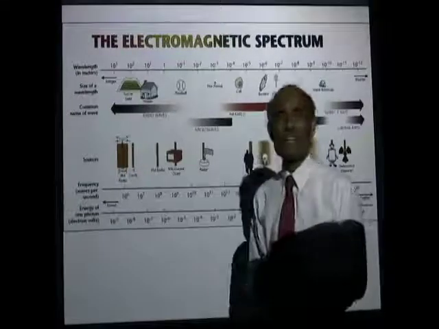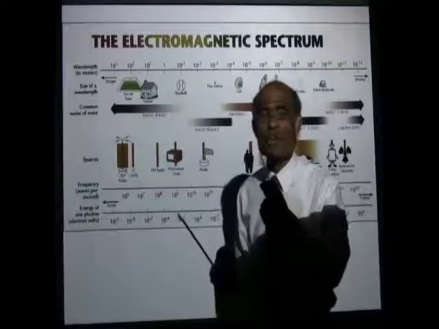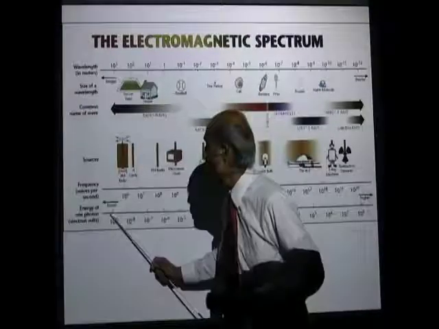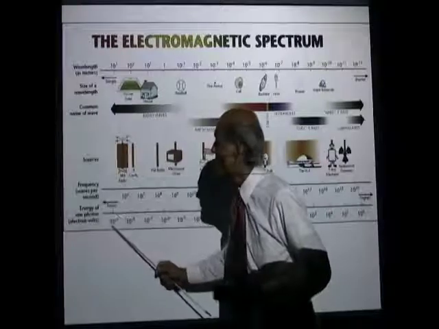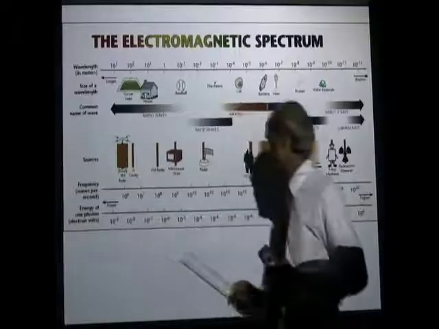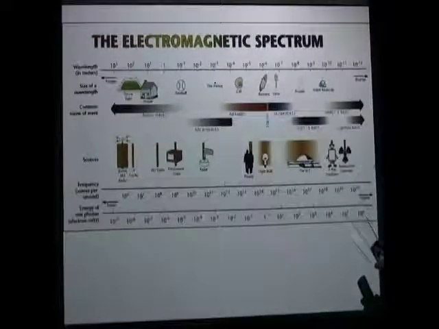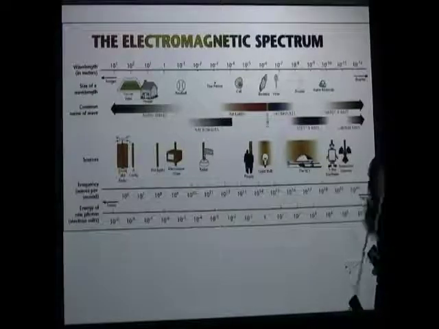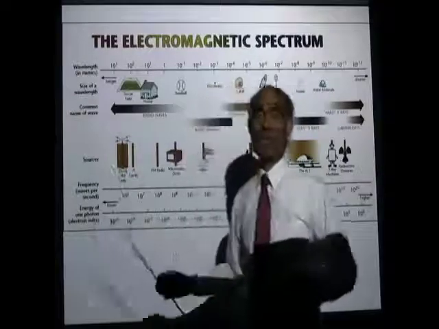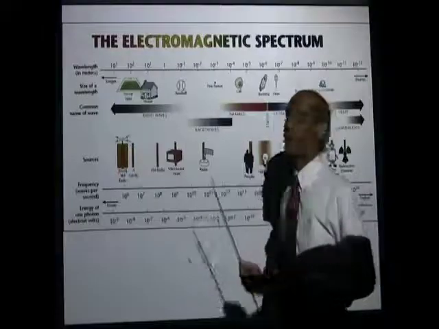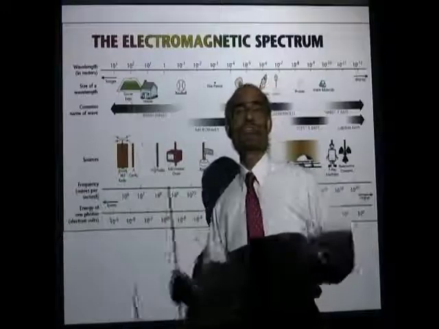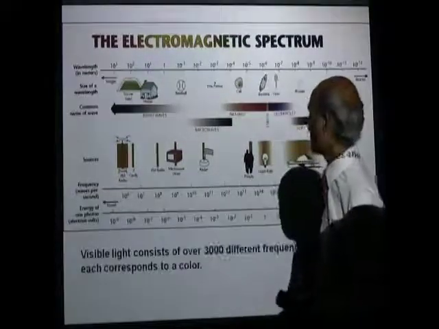You can see the energy is given in electron volts. An electron volt is the energy acquired by an electron when it is accelerated by just 1 volt. So you can see the energy of a radio wave photon is 10 to the -9 electron volt, one billionth of an electron volt, a very small energy, while the energy of a gamma ray photon is about 1,000,000 electron volts, a big difference in the energy. So you must have a rough idea of electromagnetic waves, their relative wavelengths, frequencies and energy values.